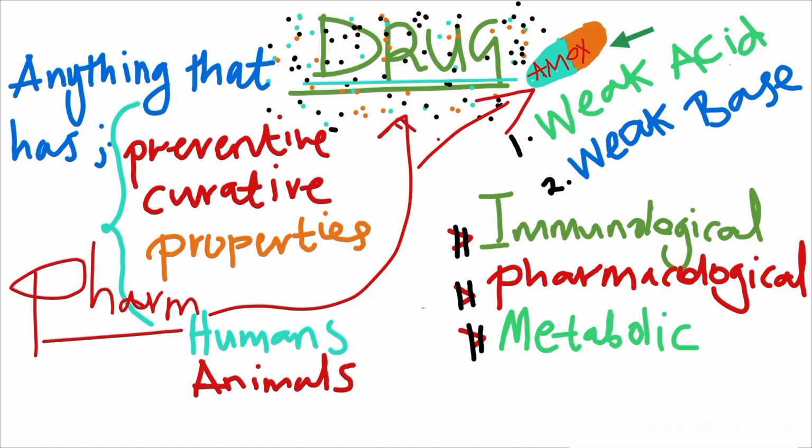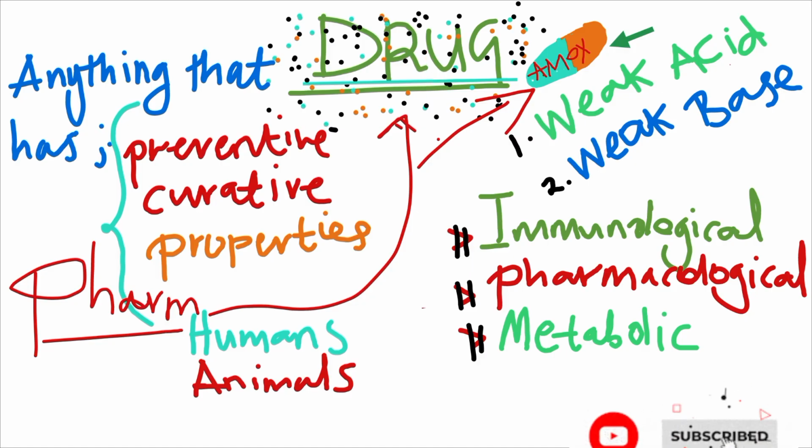Okay, and I said that a drug is any substance that is able to show some preventive and curative properties. That is in relation to what? Humans and animals. The moment you take that thing, so called a drug, and at the end of the day, it is able to show some preventive and curative properties, then that thing, we've got no doubt, it was a what? It was a drug.